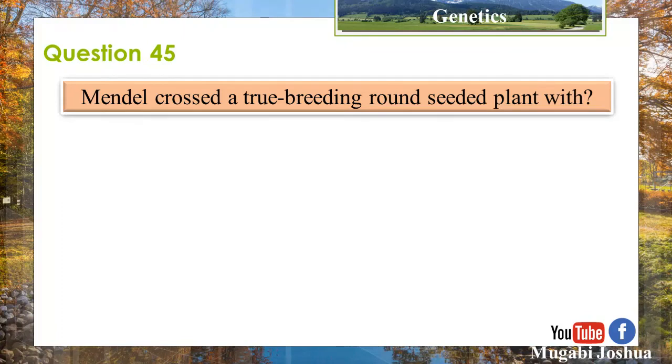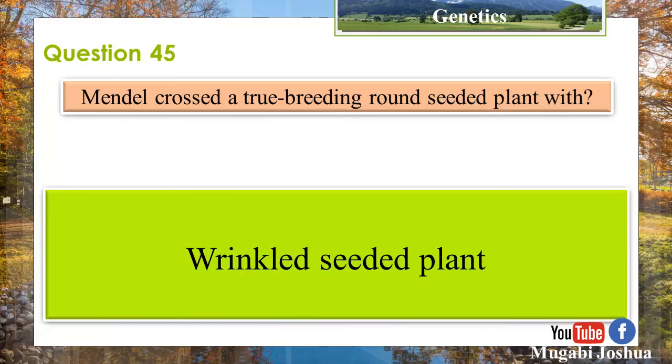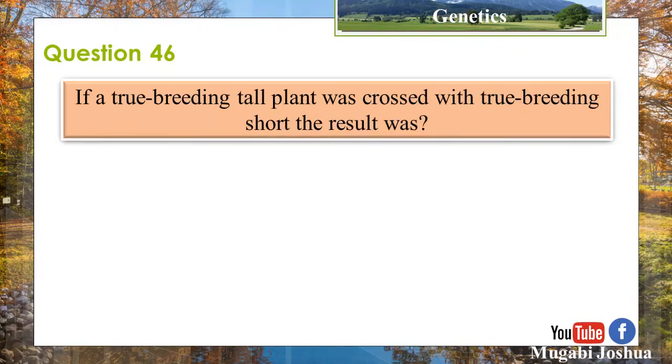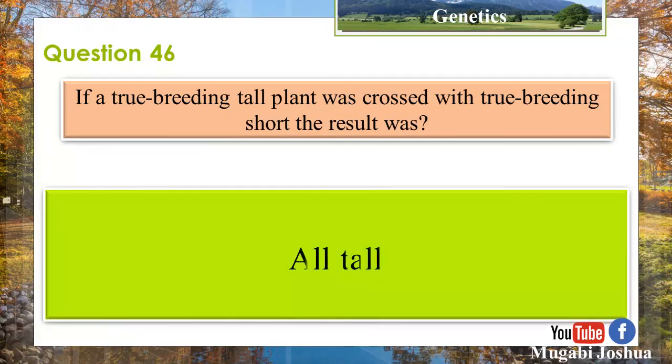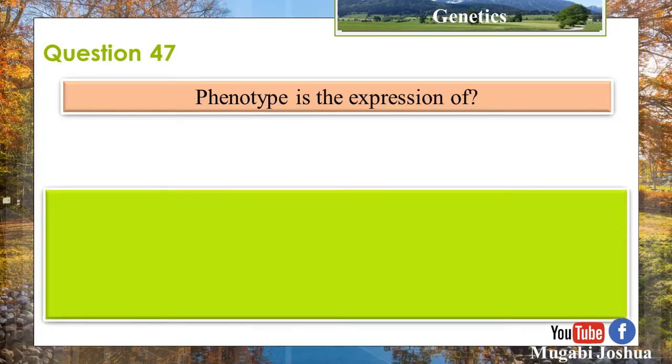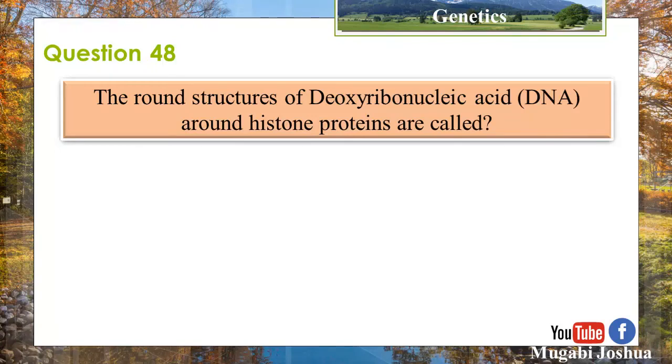Question 45. Mendel crossed a true breeding round-seeded plant with a wrinkled-seeded plant. Question 46. If a true breeding tall plant was crossed with a true breeding short plant, the result was all tall. Question 47. Phenotype is the expression of physical makeup. Question 48.